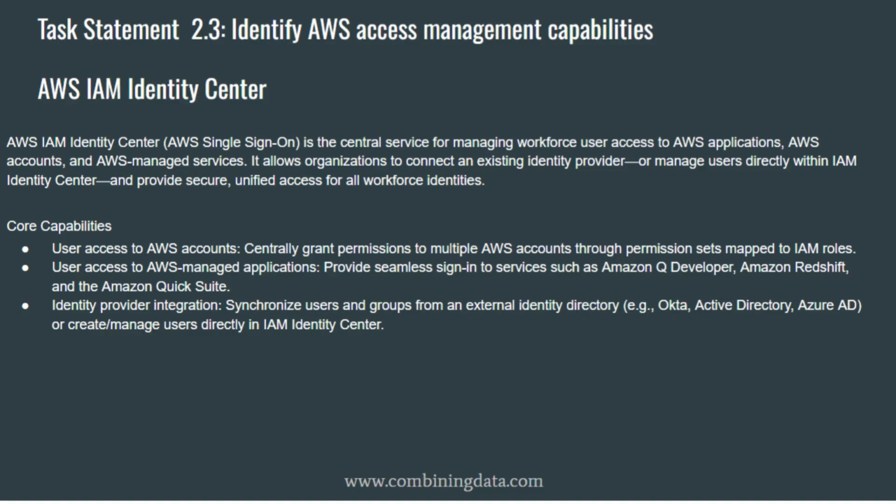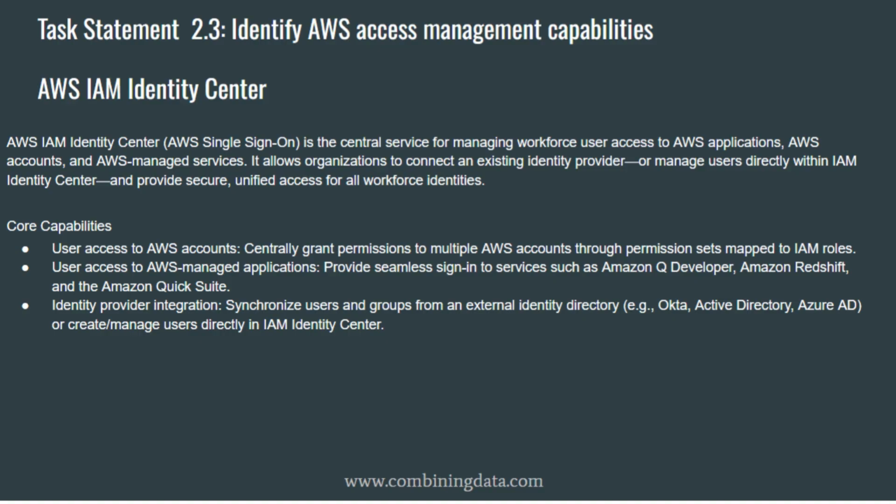Another key capability is identity provider integration. IAM Identity Center can connect to existing corporate identity systems such as Active Directory, Azure AD, Okta. This means organizations can keep using their existing identity source, while AWS simply consumes those users and groups. If an external provider isn't available, IAM Identity Center can also manage users directly, making it flexible for startups and smaller teams.